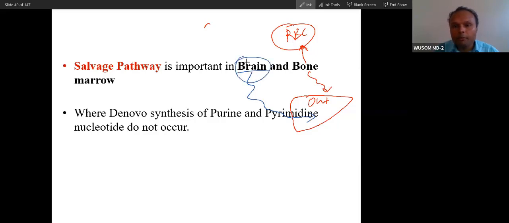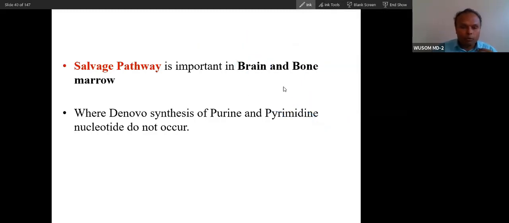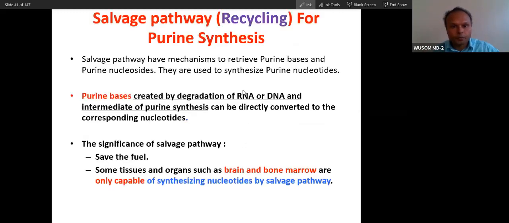Why purine? In the brain, because the brain requires energy, and you know ATP is energy. That is why the brain consumes a very high amount of nucleotides, because a very high amount of energy is consumed by the brain for maintenance of its activity. And then bone marrow for DNA synthesis. This is the significance of why brain and bone marrow do not have the de novo synthetic pathway. They have only the salvage pathway because they outsource de novo purine synthesis. So remember brain and bone marrow.